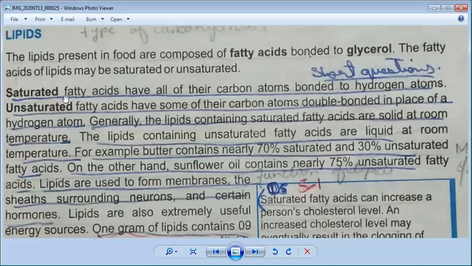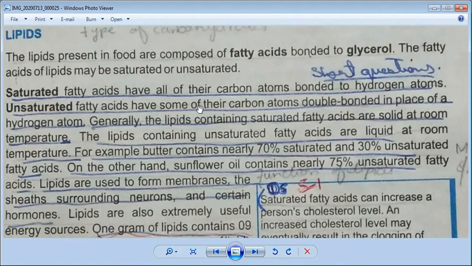So first we will discuss the saturated fatty acid. Saturated fatty acids have all of their carbon atoms bonded to hydrogen atoms. But what are unsaturated? They are opposite to saturated. Unsaturated fatty acids have some of their carbon atoms bonded to hydrogen atoms. Above in the definition, you can see all of their carbon atoms. What is the difference between the two? Here it is double bonded in place of a hydrogen atom.